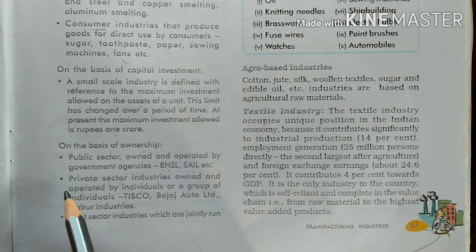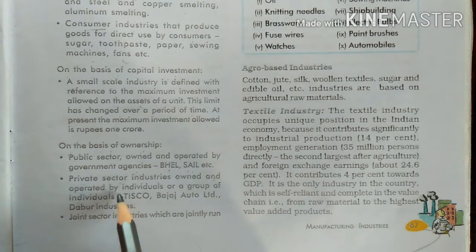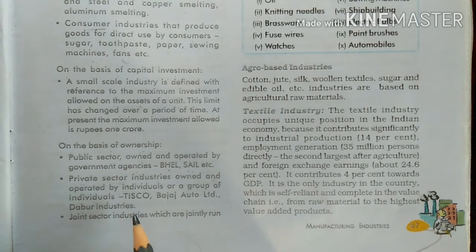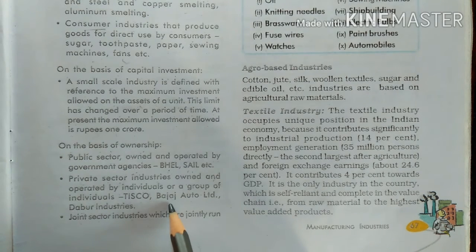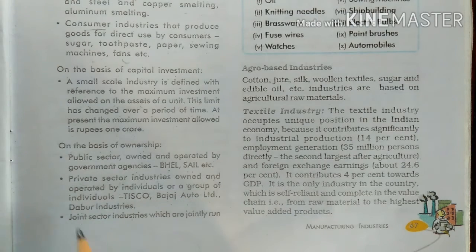Now we will move towards the second type, that is private sector industries, owned and operated by individuals or a group of individuals. Some industries are private sector. They may be owned and operated by individuals or a group of individuals. For example, TISCO, and its full form is Tata Iron and Steel Company Limited. Then Bajaj Auto Limited. Then Dabur Industries.